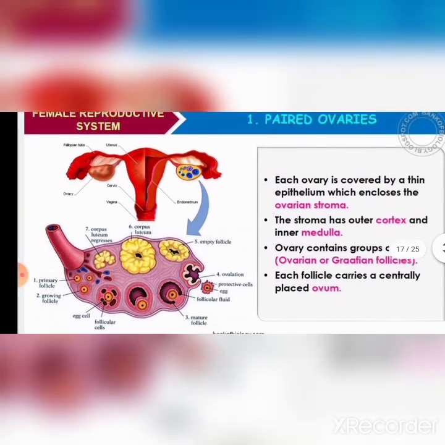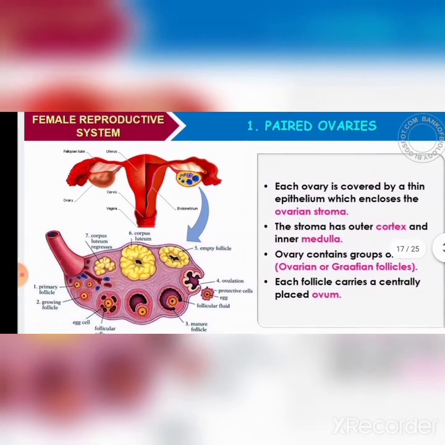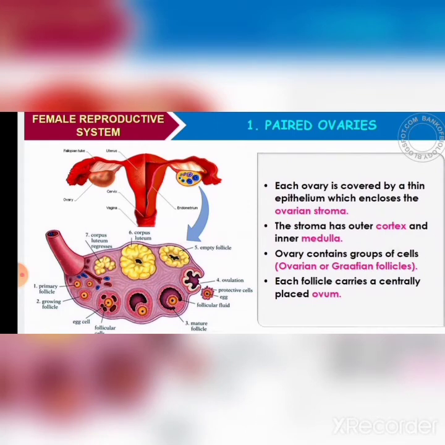So here is the internal structure of the ovary. Each ovary is covered by a thin epithelium which encloses the ovarian stroma. The ovarian stroma has two regions, outer cortex and inner medulla. The ovary contains groups of cells called ovarian follicles or Graafian follicle.